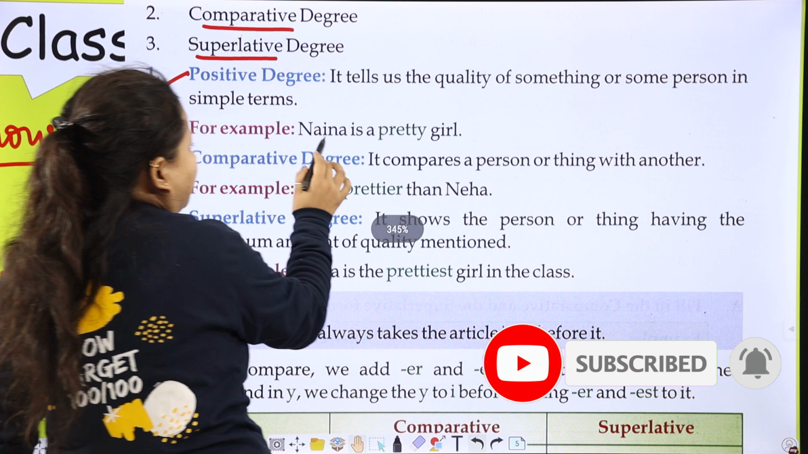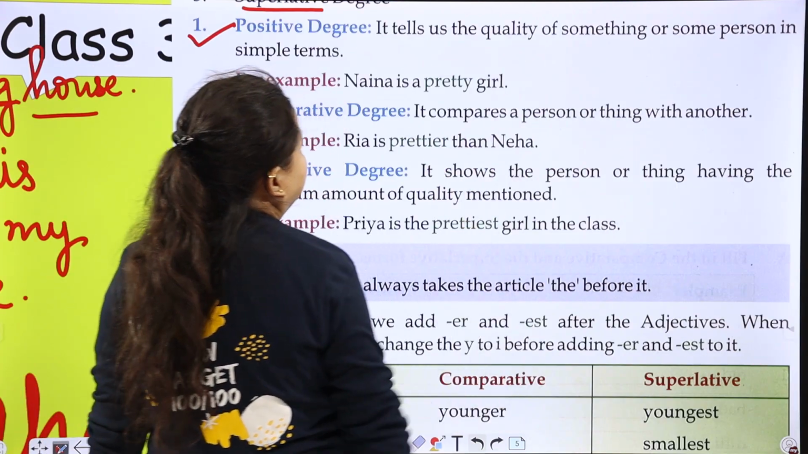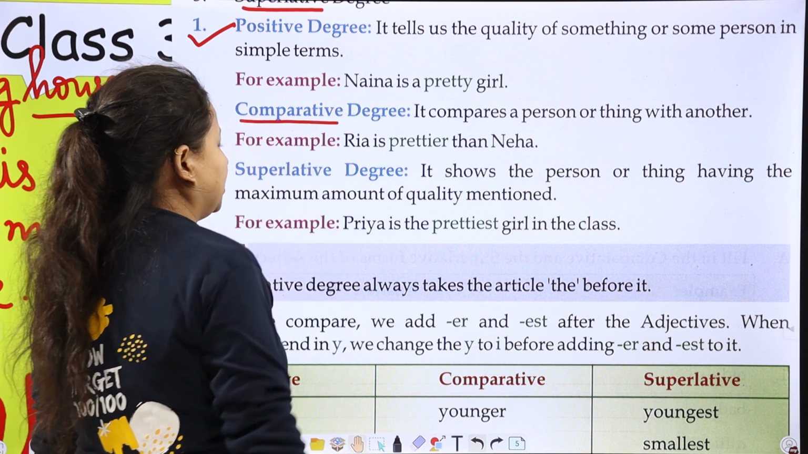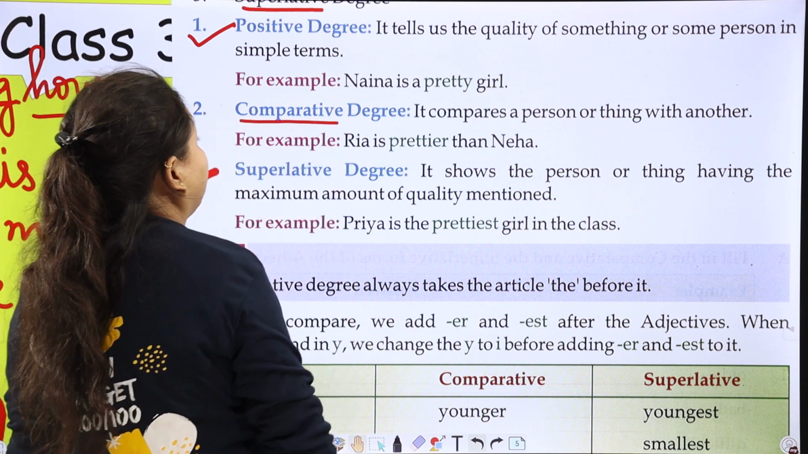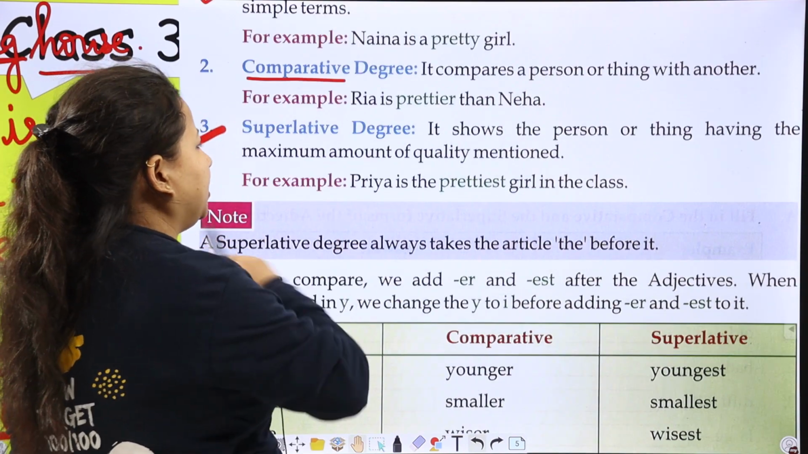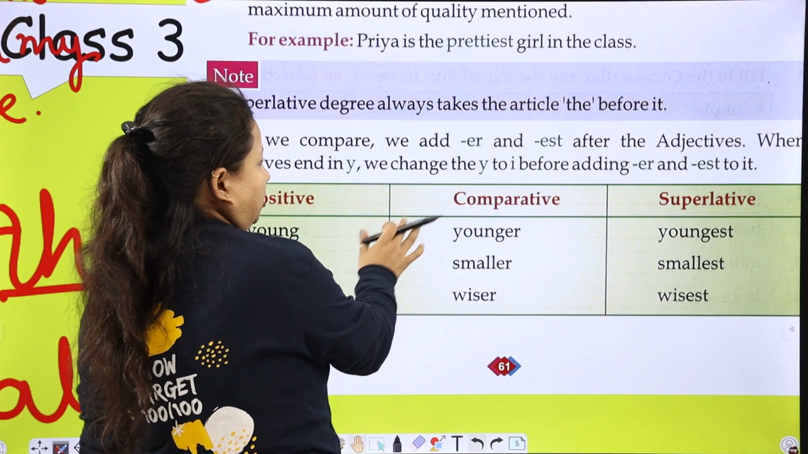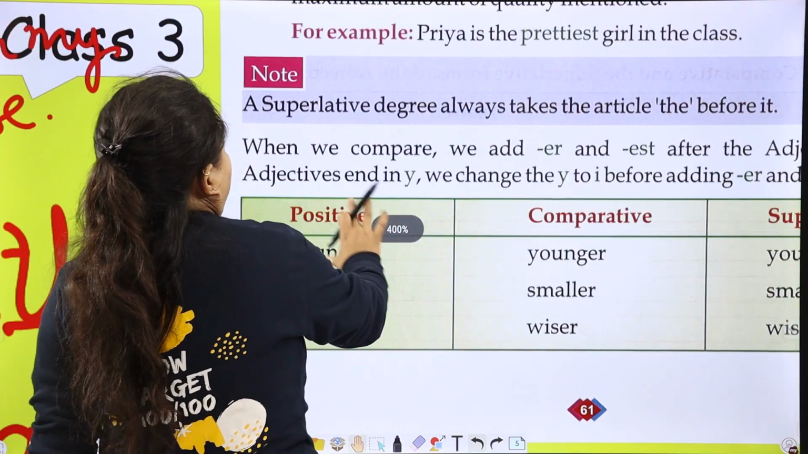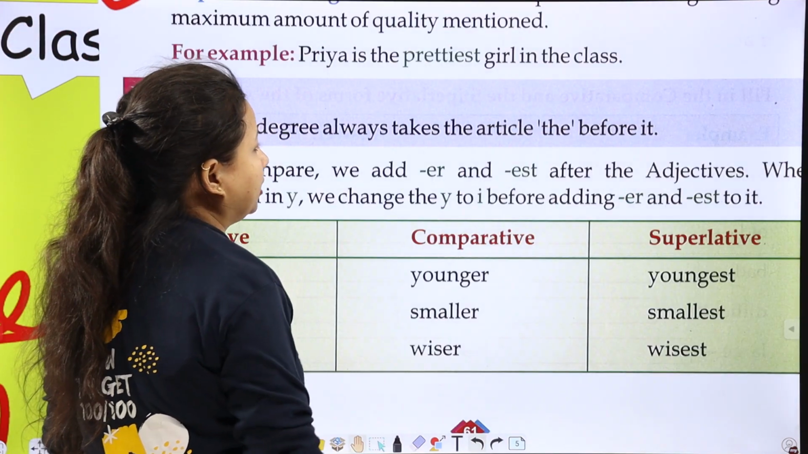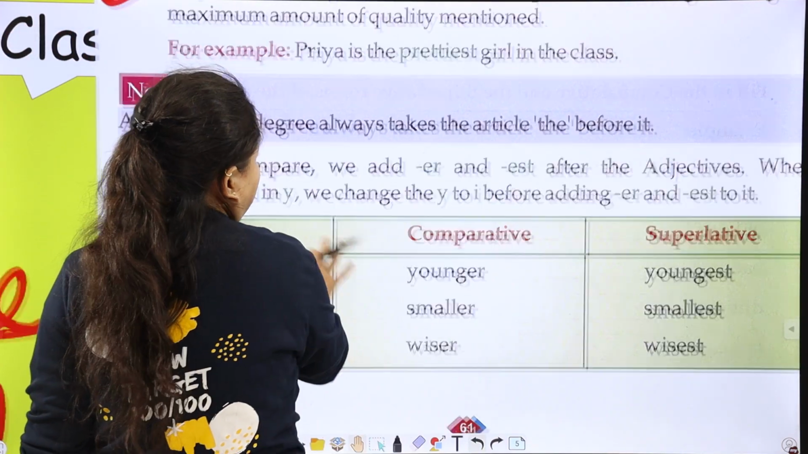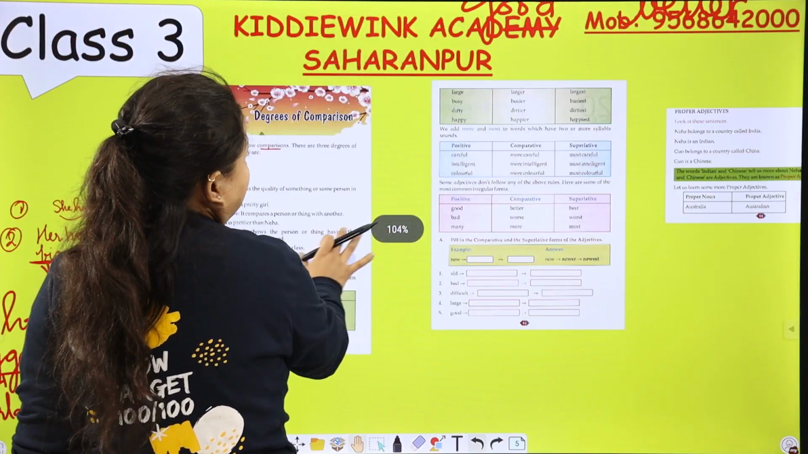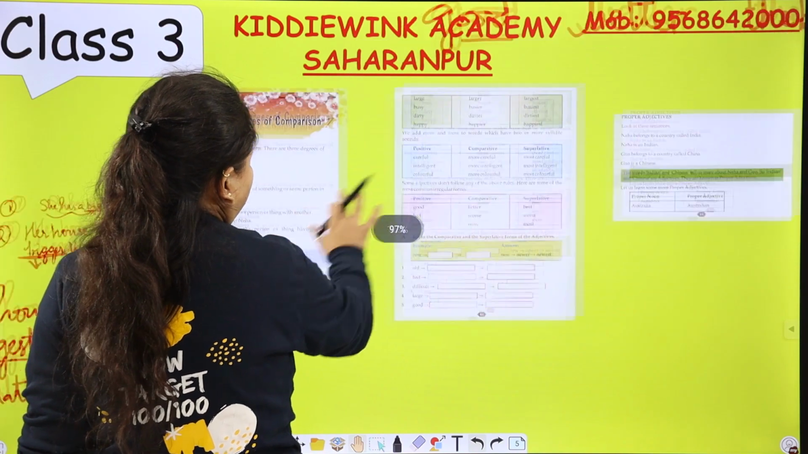Now, for example, positive degree: Naina is a pretty girl. Comparative degree: Riya is prettier than Neha. And superlative degree: Priya is the prettiest girl in the class. So note, a superlative degree always takes the article 'the' before it, like the smallest, the biggest.